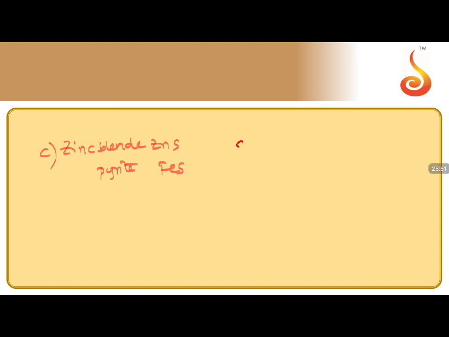This is option C. Then we have azurite and malachite. Both have the same formula, CuCO3.Cu(OH)2, differing with respect to compositional changes. Both are ores of copper.